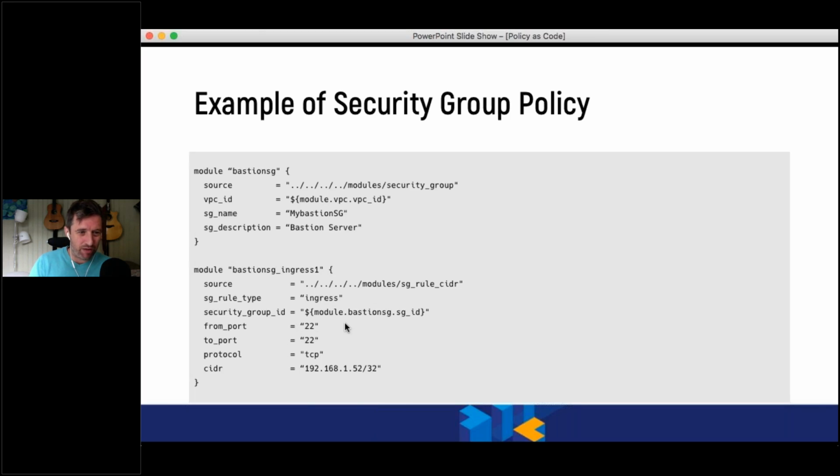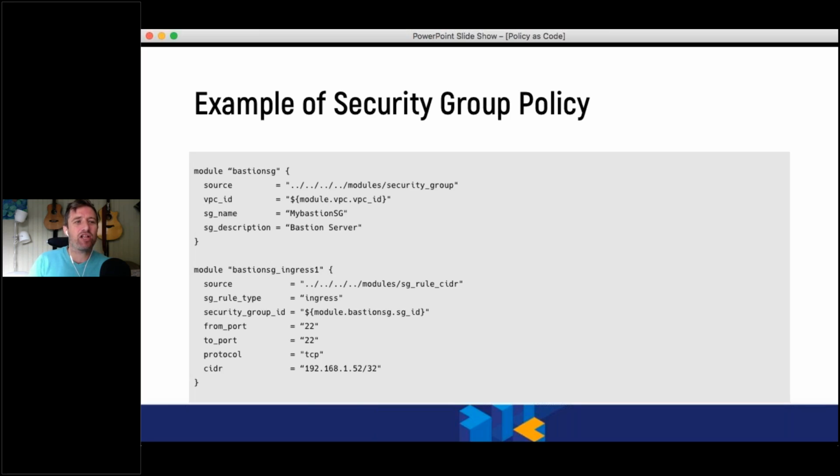This is an example of a security group policy that's giving access to port 22 from a specific CIDR, and then we're going to give access to bastions. So we've got policies that we're already using. Policy as code is where we think of policy as code, and people have said that no, they're not using it. Well, pretty much if you're using AWS and you have IAM, you're using policy as code. You're just not necessarily thinking about that in an automated way of being able to test and deliver it. You're just thinking about it as part of the daily running of your systems, and that's fine.